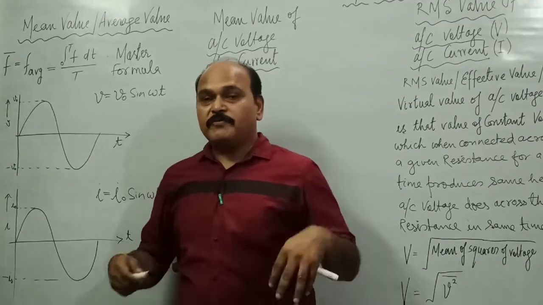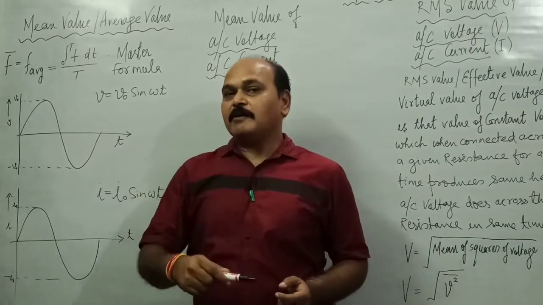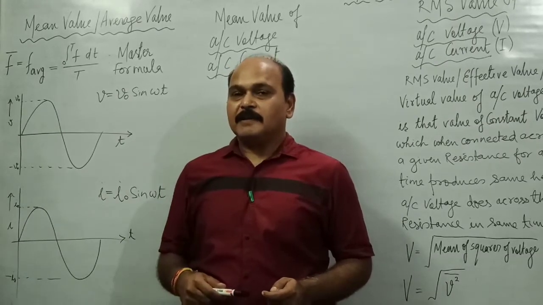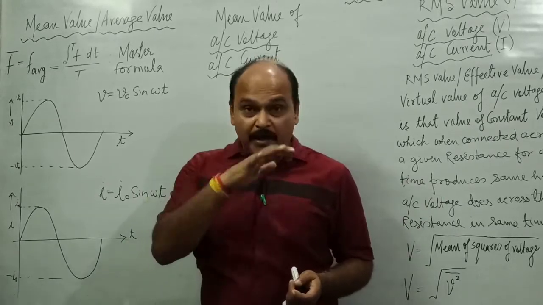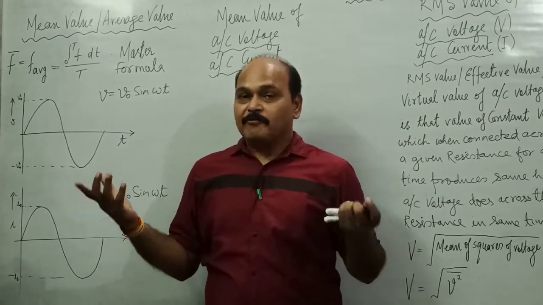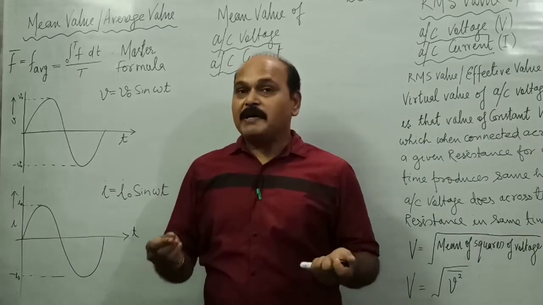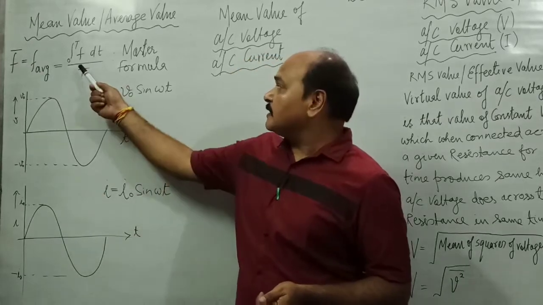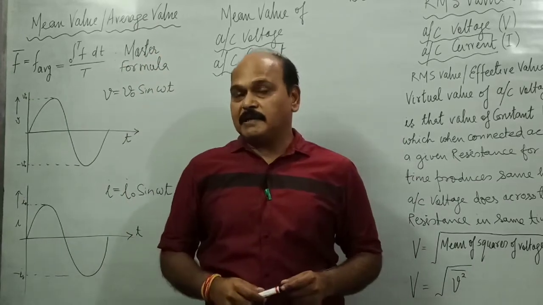You know, how do we find out mean value? And what we know is the formula of mean value of discrete data. Like suppose you have 5 different subjects and marks of 5 different subjects are added and divided by 5. What do we get? We get the mean value of your marks. That is, your marks in different subjects is discrete data. So when you find out the sum of discrete data and divide that sum by number, you get the mean value of that discrete data.